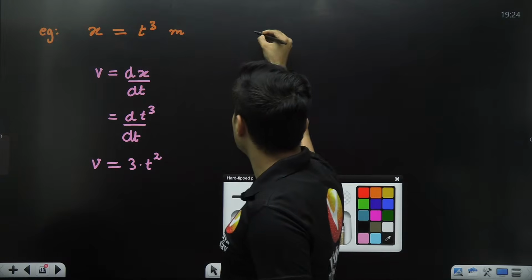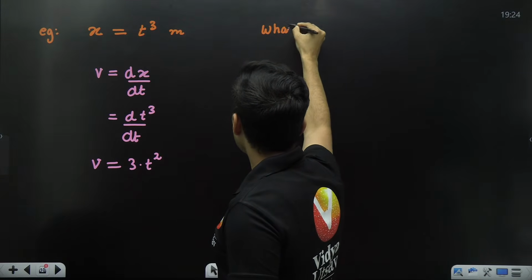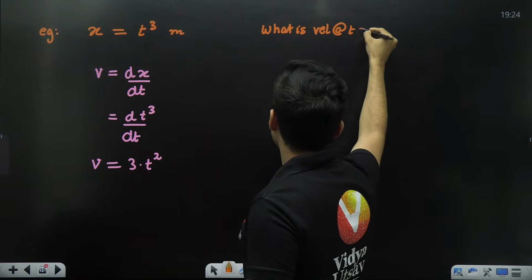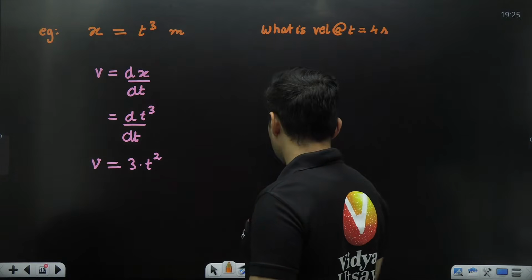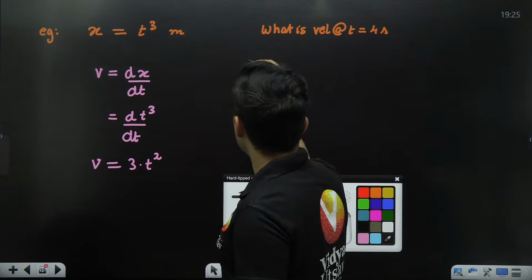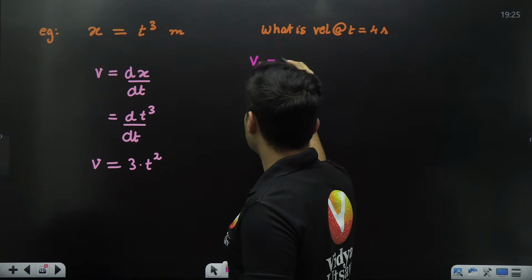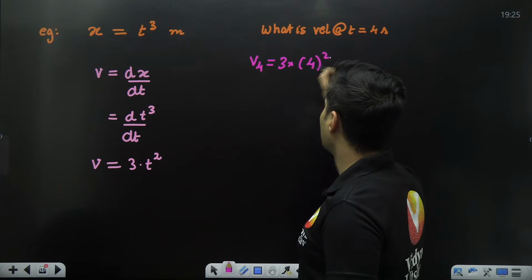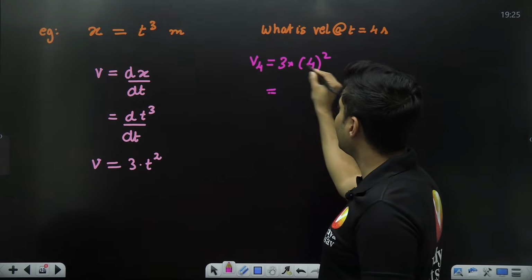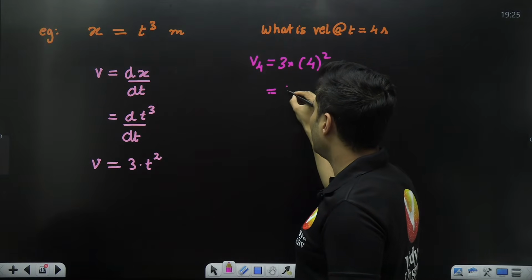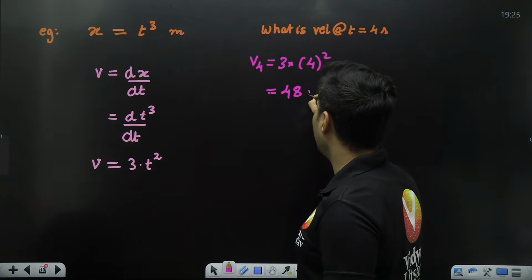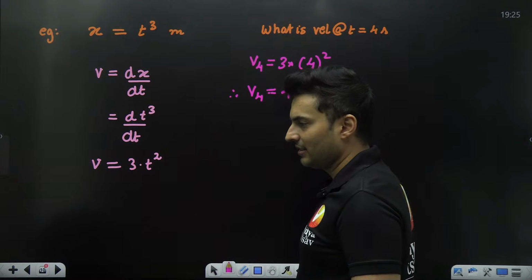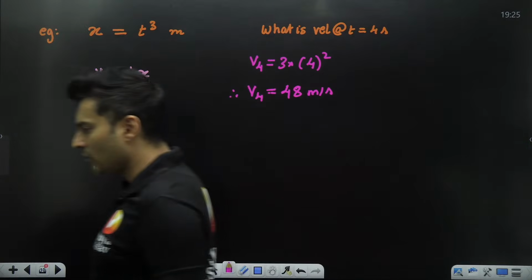So if the question says what is the velocity at t is equal to 4 seconds, then all I need to do is put 3 multiplied by the value of time, 4, and square it. 4 square is 16. 16 threes are 48. So the answer is 48 meters per second is the velocity at 4 seconds. Is that absolutely clear? Everybody with me?